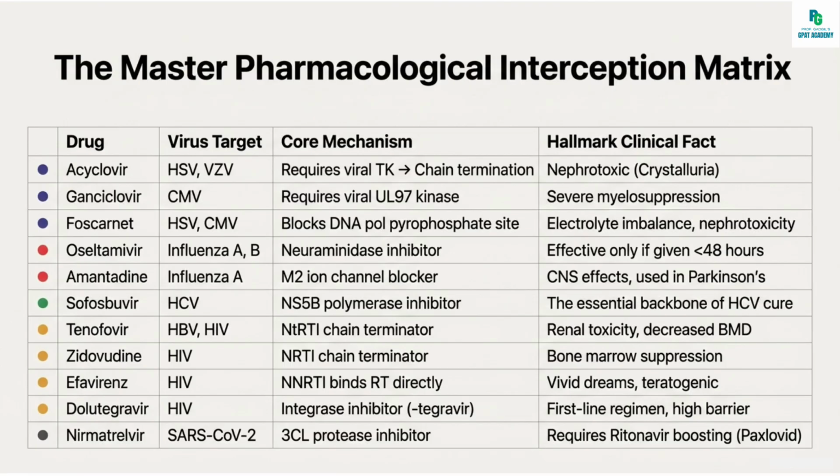Zidovudine virus target is HIV. Core mechanism is NRTI chain terminator and hallmark is bone marrow suppression. Efavirenz virus target is HIV. Core mechanism is NNRTI binds RT directly, while hallmark is vivid dreams and teratogenicity. Dolutegravir virus target is HIV. Core mechanism is integrase inhibitor and hallmark is first-line regimen and high barrier to resistance. Nirmatrelvir virus target is SARS-CoV-2. Mechanism is 3CL protease inhibitor and hallmark is requires ritonavir boosting.